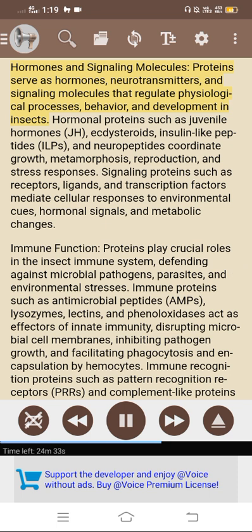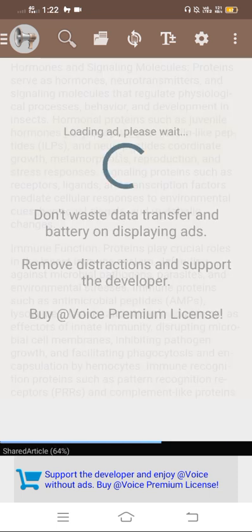Hormones and signaling molecules. Proteins serve as hormones, neurotransmitters, and signaling molecules that regulate physiological processes, behavior, and development in insects. Hormonal proteins such as juvenile hormones, JH, ecdysteroids, insulin-like peptides, ILPs, and neuropeptides coordinate growth, metamorphosis, reproduction, and stress responses. Signaling proteins such as receptors, ligands, and transcription factors mediate cellular responses to environmental cues, hormonal signals, and metabolic changes.